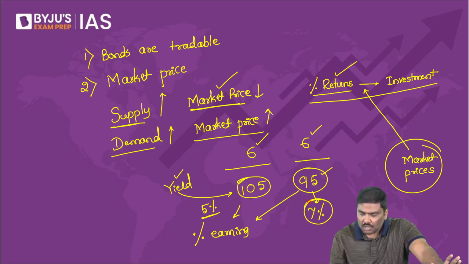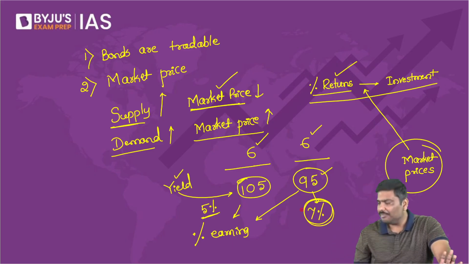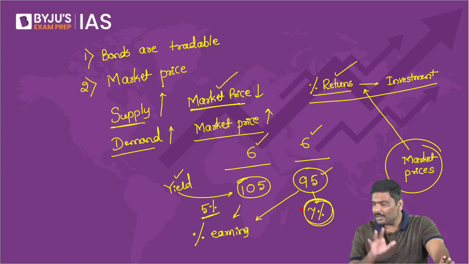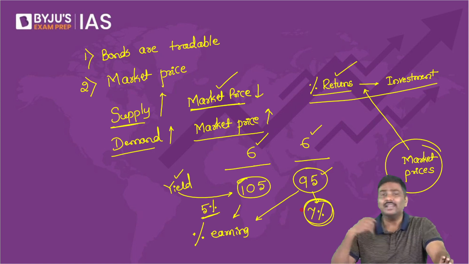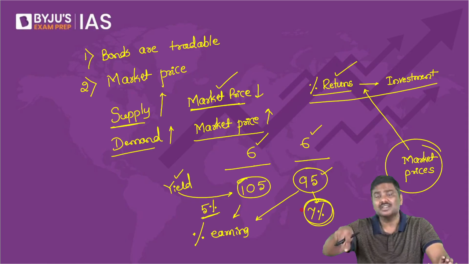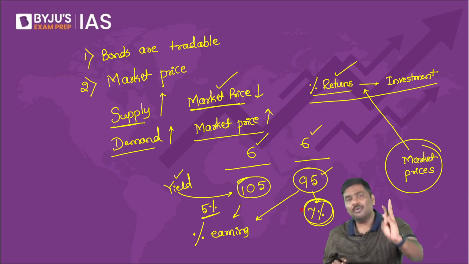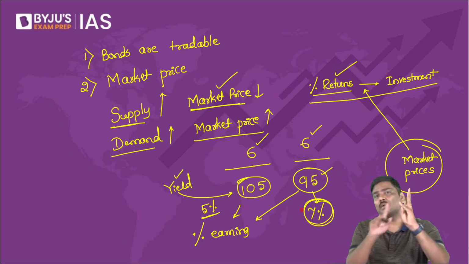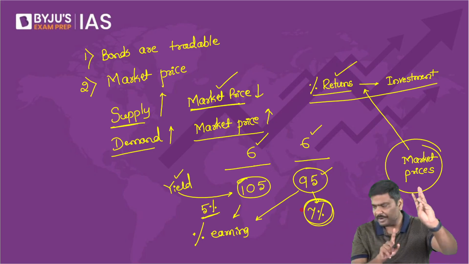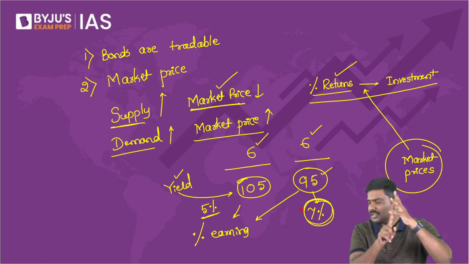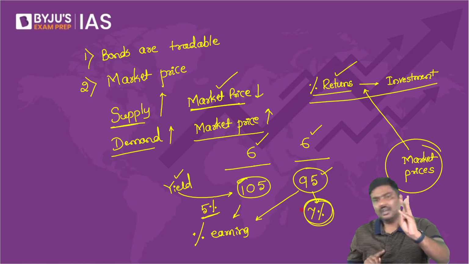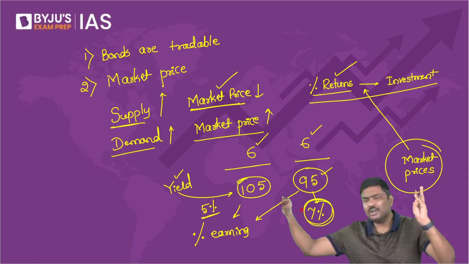Yes or no? Anybody has a problem? Don't complicate it. Listen to what I'm saying first. Point number 1, the market prices of the bonds will change. Anybody has a problem with this statement? It could be government bond, it could be corporate bond.